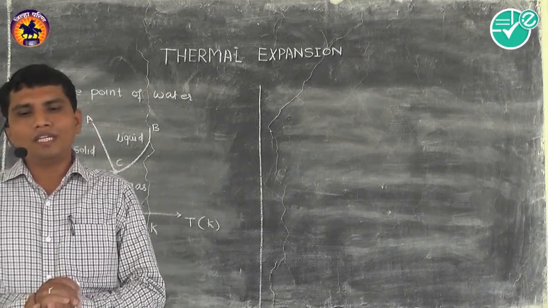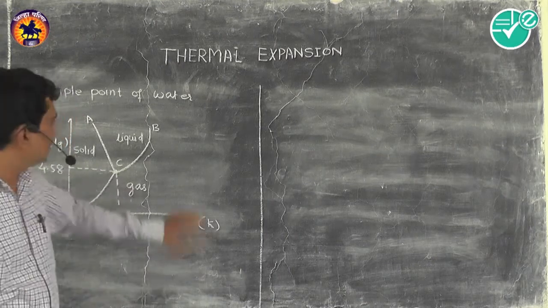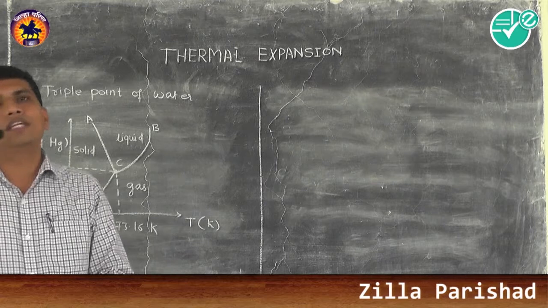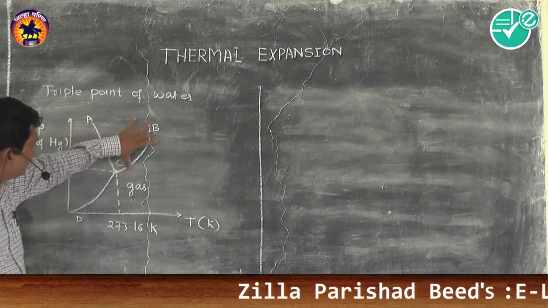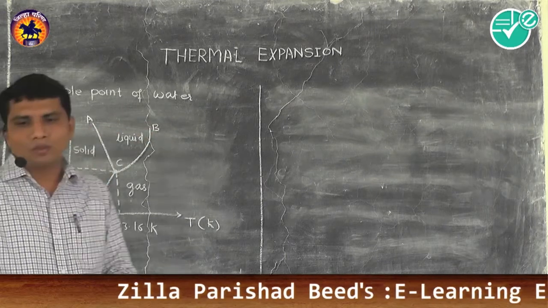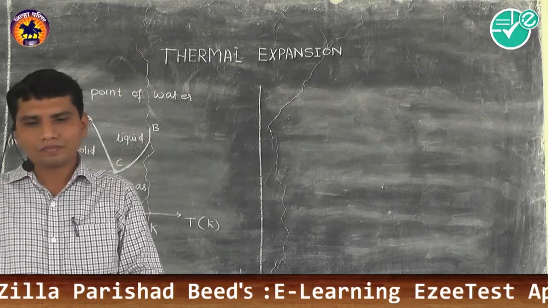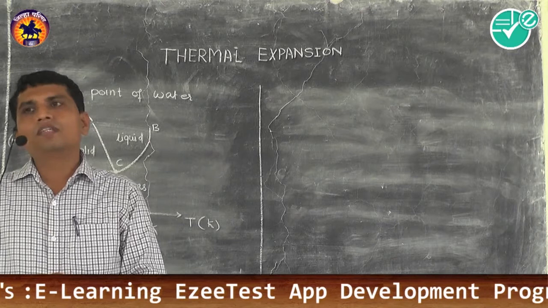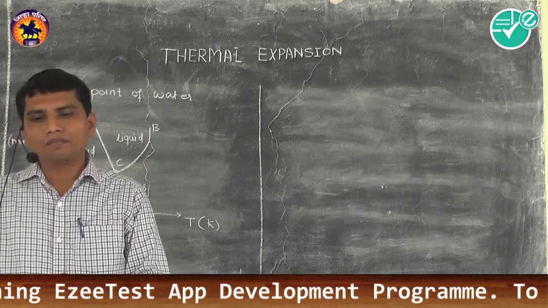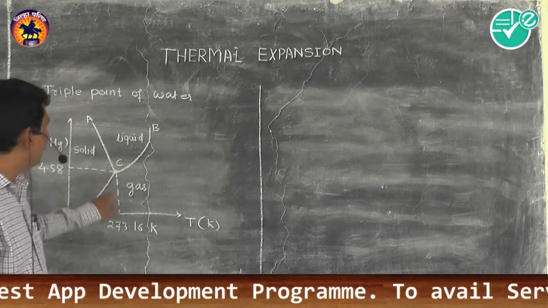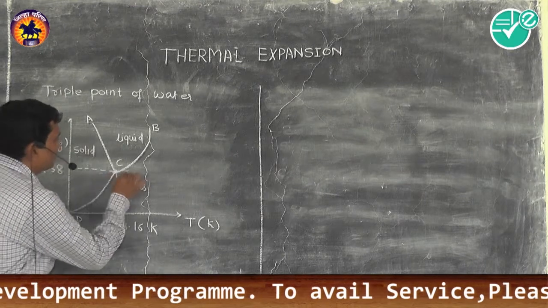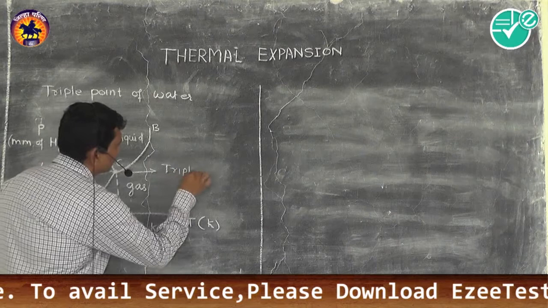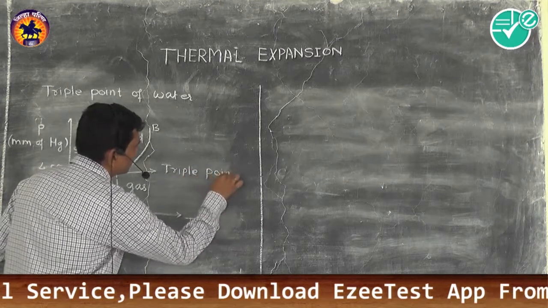So here we can observe that in this phase diagram all these three curves meet at a point C, and this is called the triple point of water. So this point is nothing but the triple point of water.